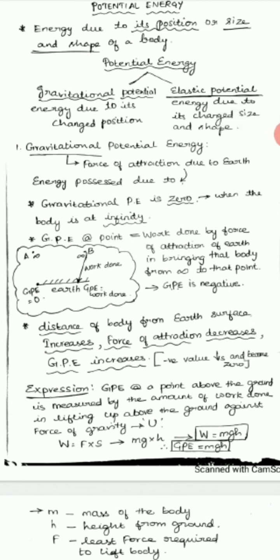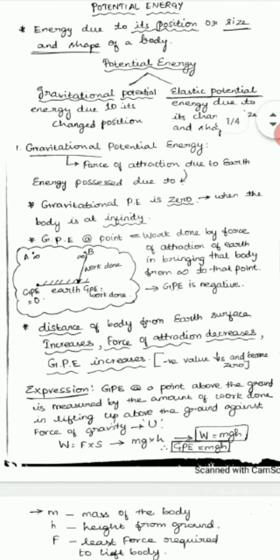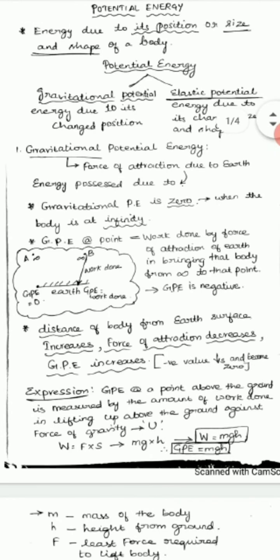So this force of attraction decreases. And then what happened? This force of attraction decreases means obviously the gravitational potential increases. How does it increase? From a negative value, it becomes 0 and then increases. So next one is the expression for gravitational potential energy.